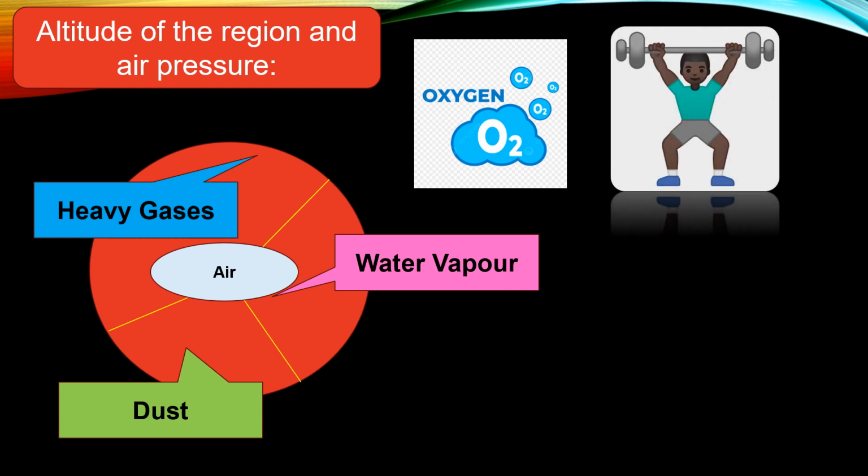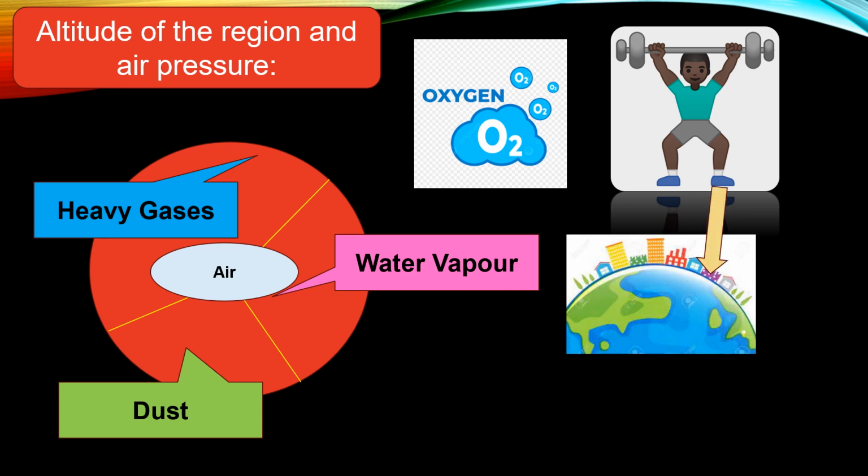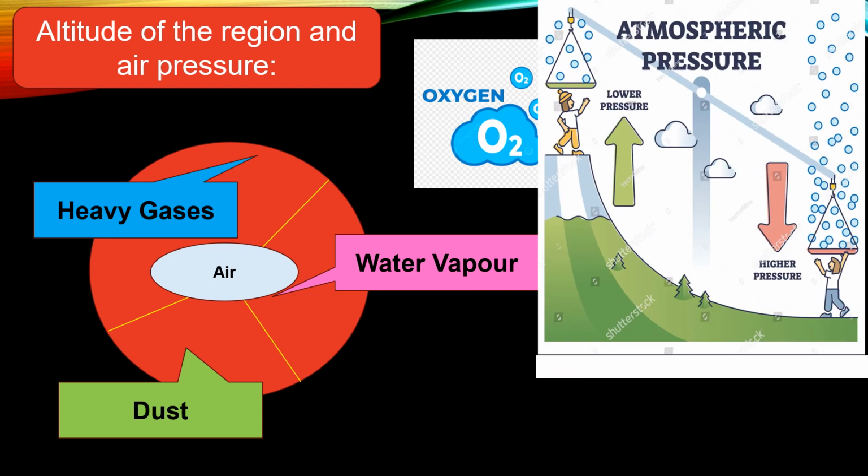All these proportions are higher in quantity in the air that is closer to the earth. This proportion decreases with increasing altitude. As one moves higher and higher from the surface of the earth, the air becomes thinner and thinner. As a result, the air pressure decreases with increasing altitude.